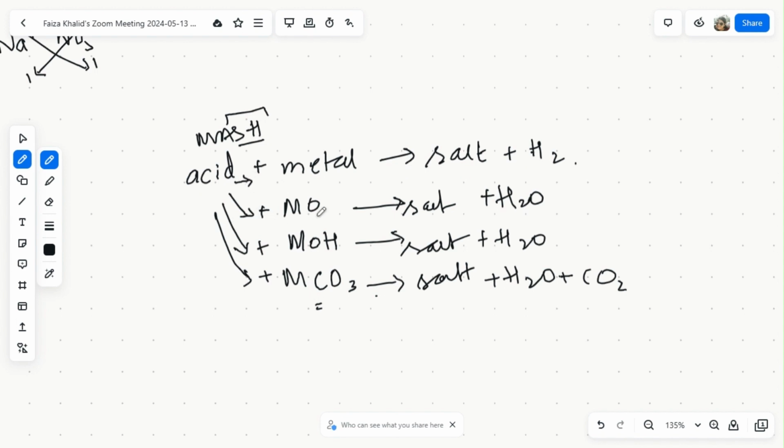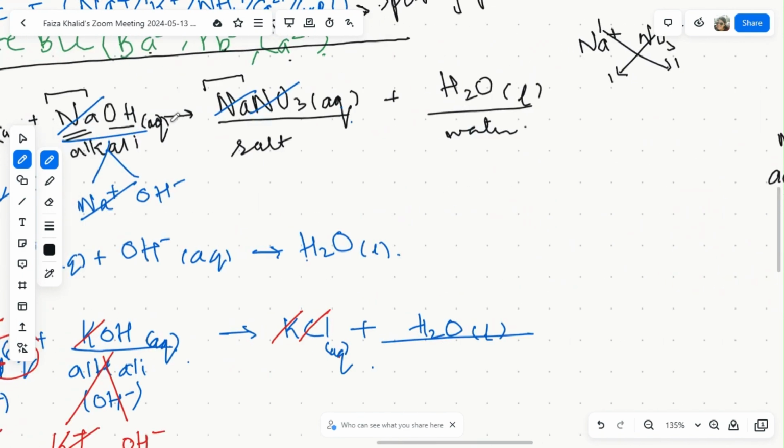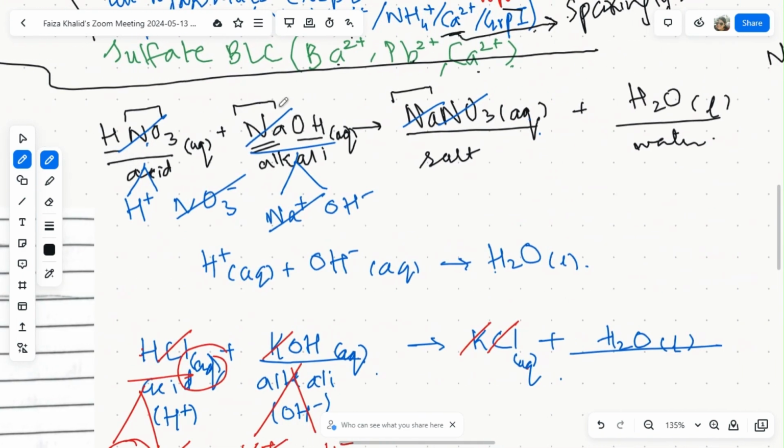If an acid is reacting with a metal oxide, it will form salt and water. Then, if you look carefully, all three of them have the same byproduct. Along with the salts, all of them are releasing water. Only the metal is releasing hydrogen gas, right? Then, since the carbonate has carbon in it, carbon dioxide gas would be produced. Got it? Okay.